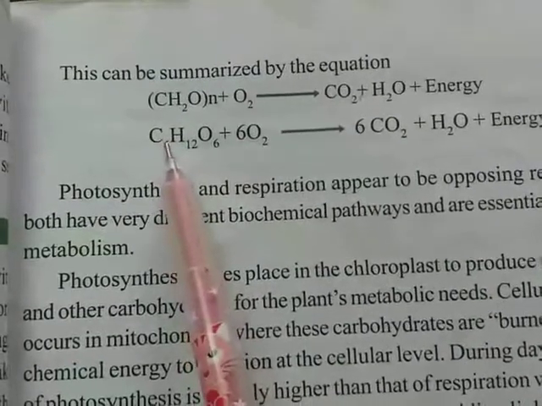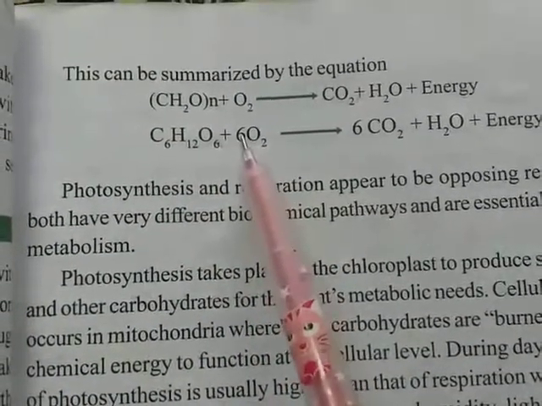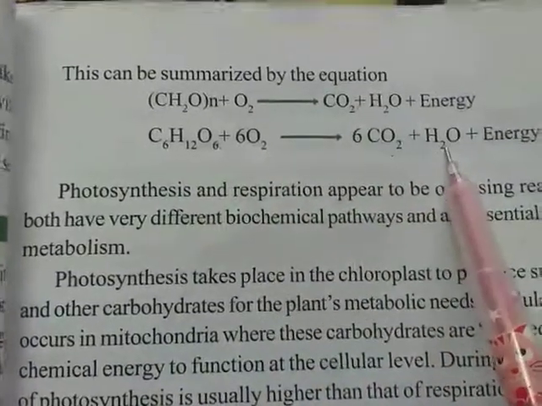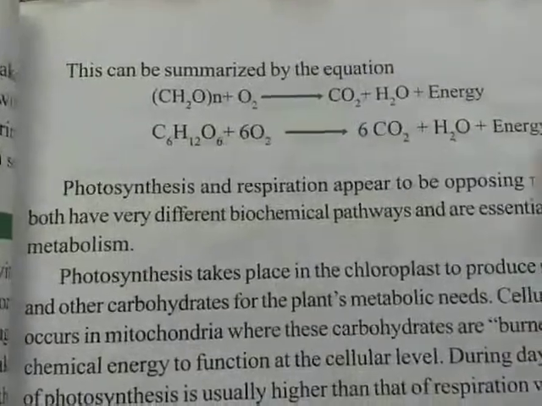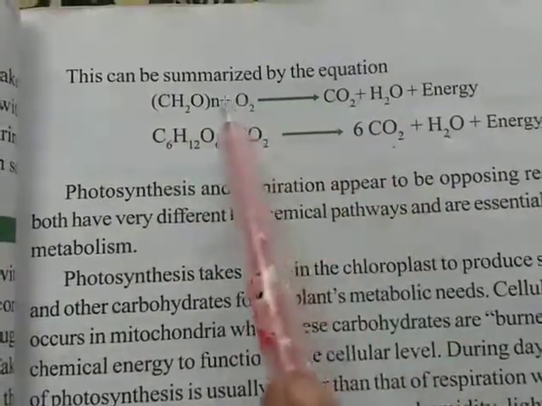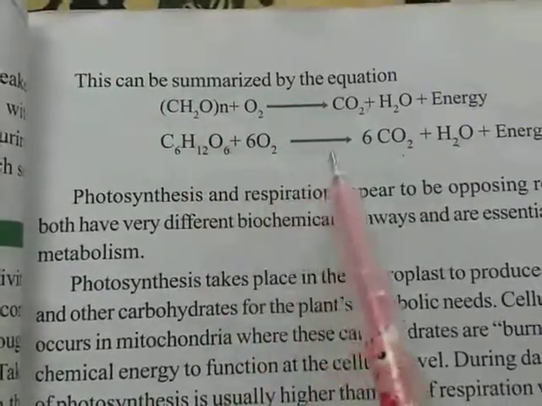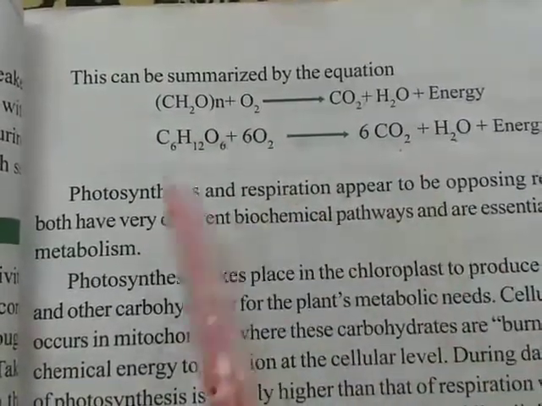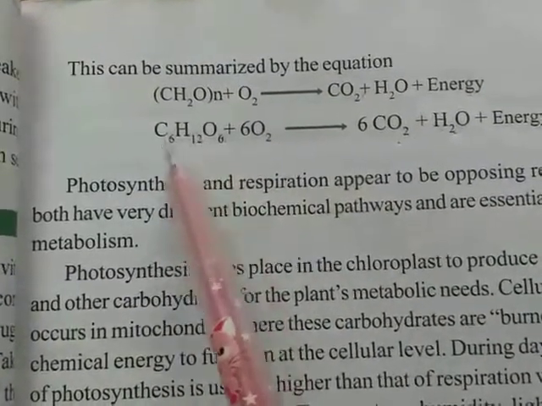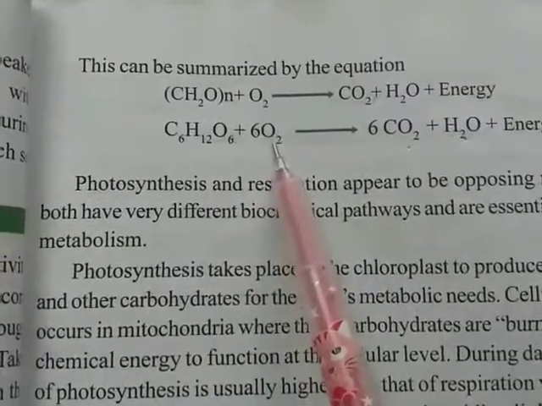Here, C6H12O6 plus 6O2, oxygen, gives 6CO2 plus 6H2O plus energy. If you observe these two equations, both are the same, but one is simplified and this is the complex equation. C6H12O6 means complex, and 6O2 is also complex.